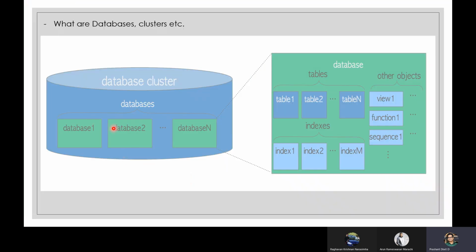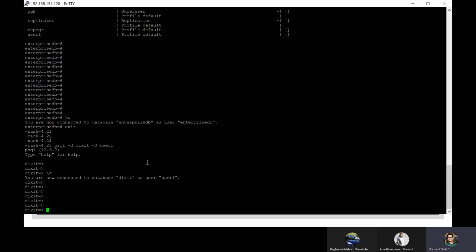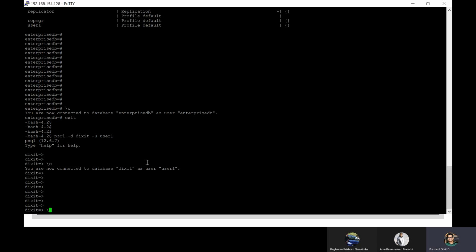Correct. So now let's switch to another topic, that is, what are tables? We talked about databases, we talked about database cluster. What are tables and what are indexes? How to create them? So let's do that. For example, if this is not a brand new database, it actually got created a few months back, so it must have some data or information within this database.